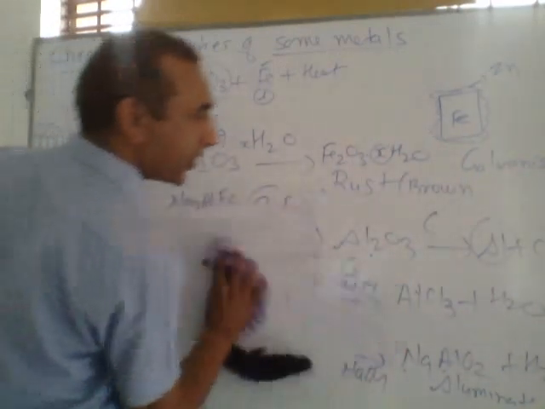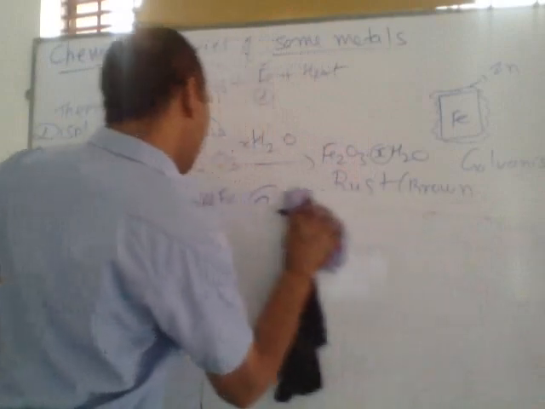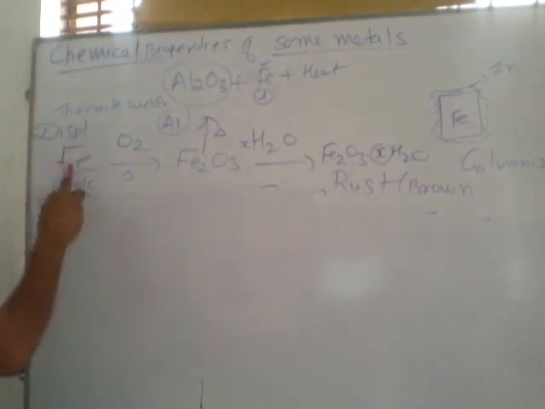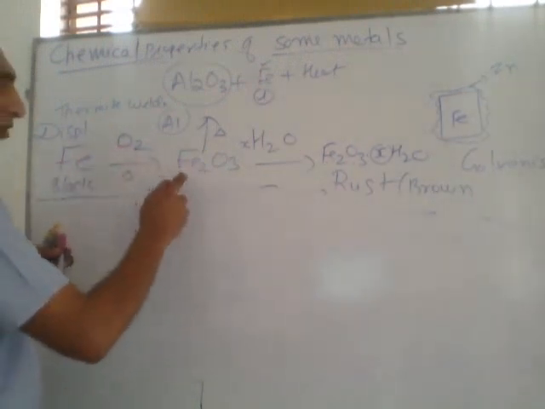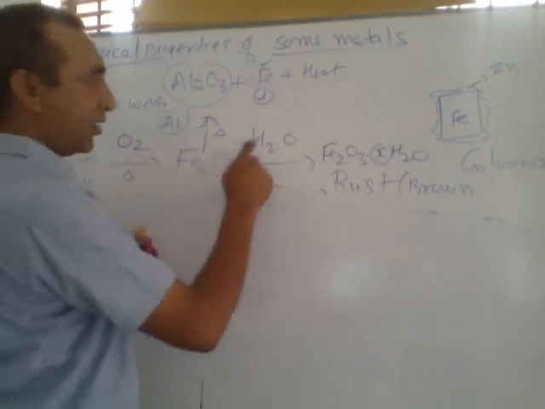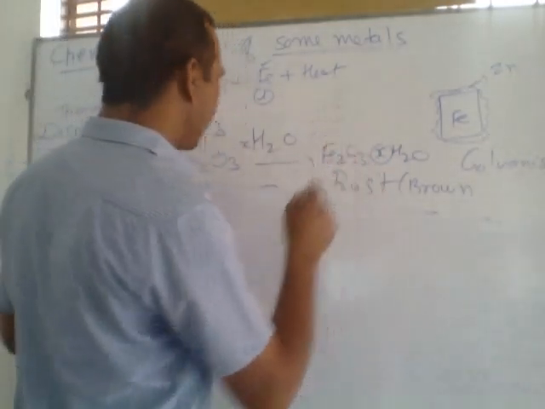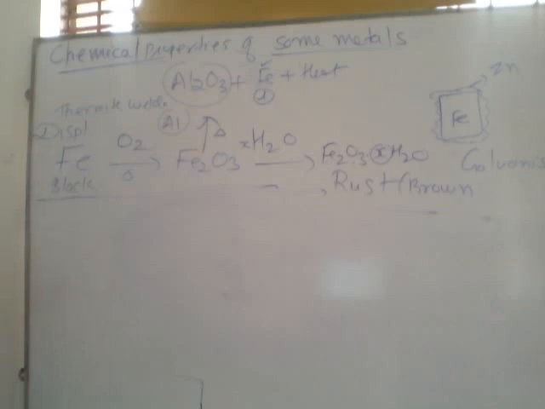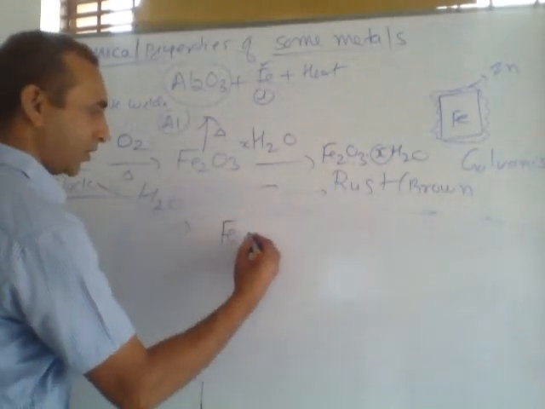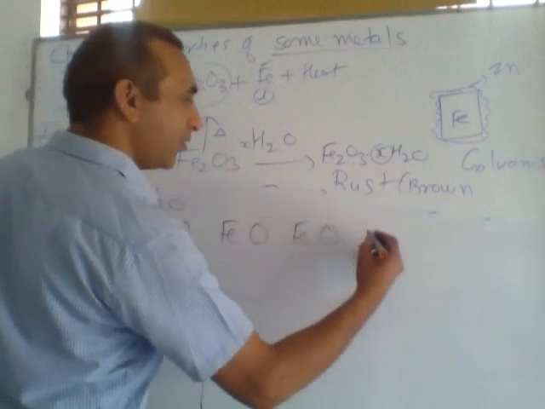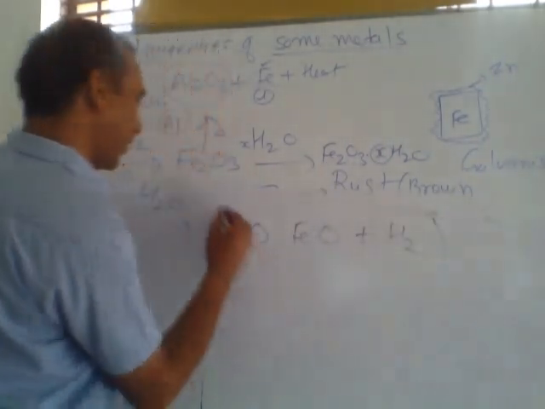Next, we are discussing the chemical properties of iron. Iron reacts with oxygen to form Fe2O3, iron oxide, which reacts with water to form rust. If iron reacts with steam, then a mixture of two oxides is formed. First FeO and removal of H2 gas.